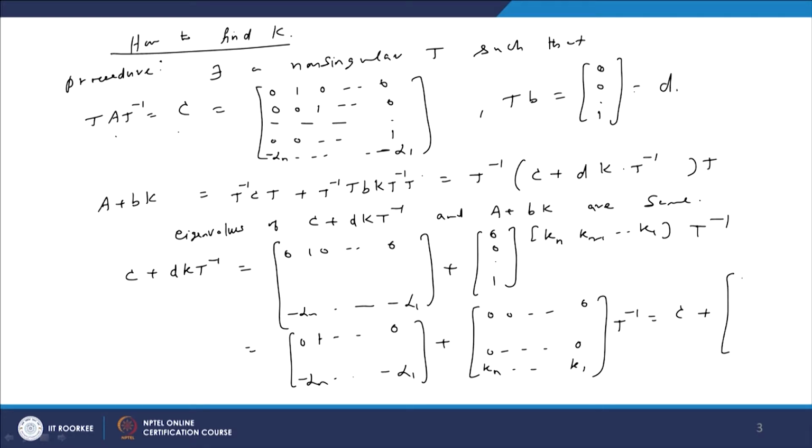Further, if we calculate, we will get this expression: the first matrix is C, plus the second one, which is zero in the first n minus 1 rows. In the last row we multiply this row with the T inverse matrix, and we get gamma n, gamma 1. So adding these two matrices, finally we get the matrix 0 1 0 0 0 0 1 and then in the last row, minus alpha n plus gamma n, and minus alpha 1 plus gamma 1.